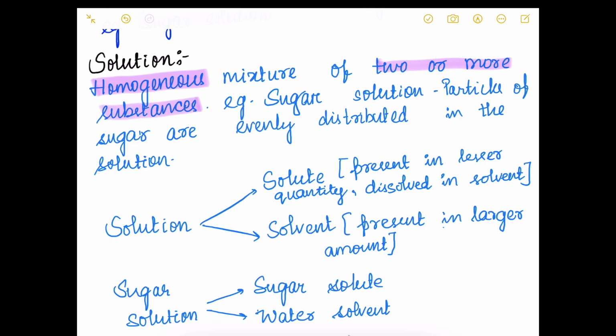For example, sugar solution. The particle of sugar is evenly distributed in the solution. If we drink sugar solution, then it tastes the same throughout. The taste doesn't change. Solution has two components. One is solute and the other is solvent. The part that is present in lesser quantity and is dissolved in another substance known as the solvent is called solute, and the part that is present in larger amount is known as the solvent.